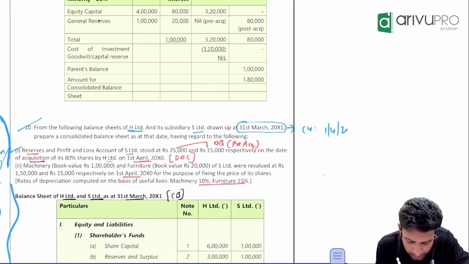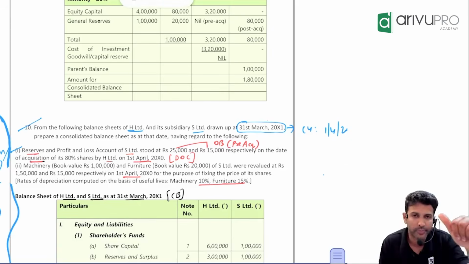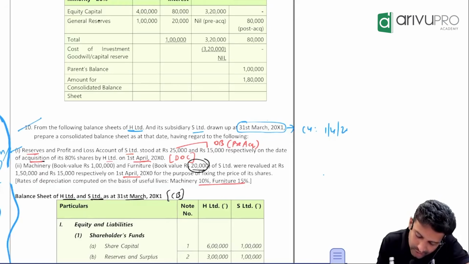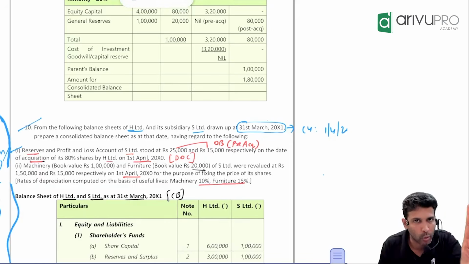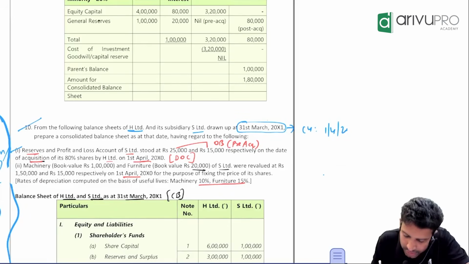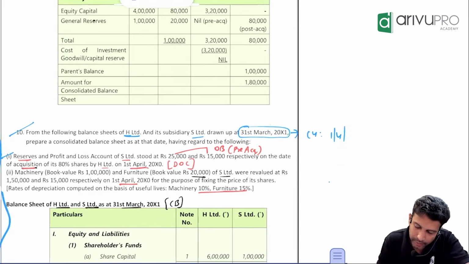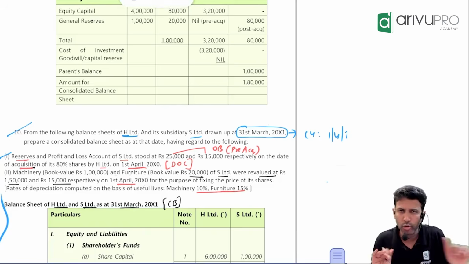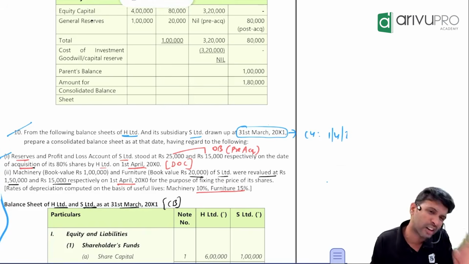So see, machinery, book value is how much? 1 lakh. There is also furniture, book value as in carrying amount. How much is that? 20,000. So they have given not one asset but two assets' revaluation data. This is of which company? S Limited. But they were revalued. They were revalued at what? 1,50,000 and 15,000 respectively on 1st April, because you do all this revaluation on the date of control.